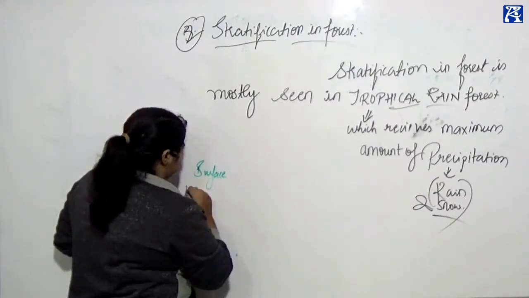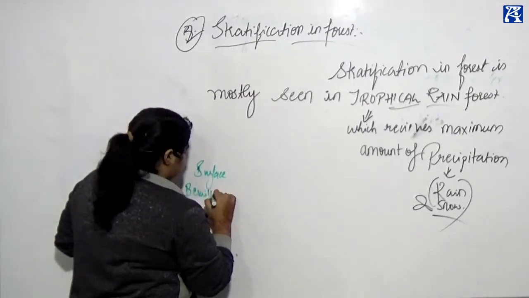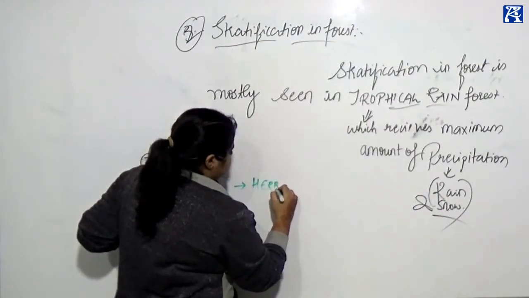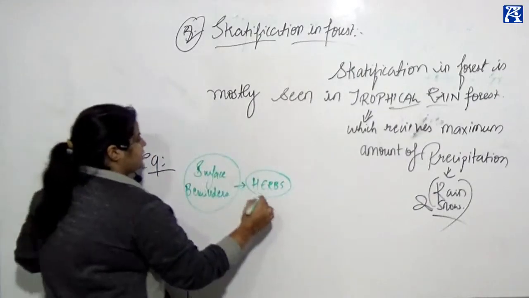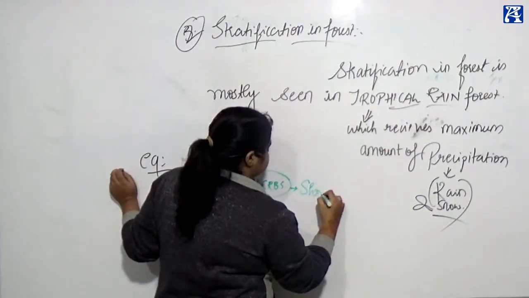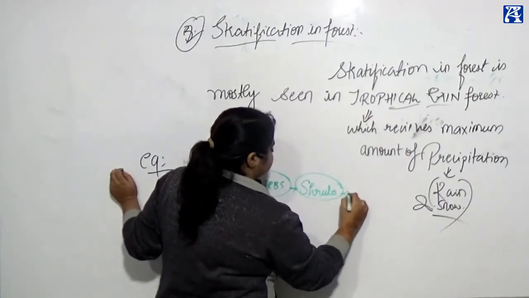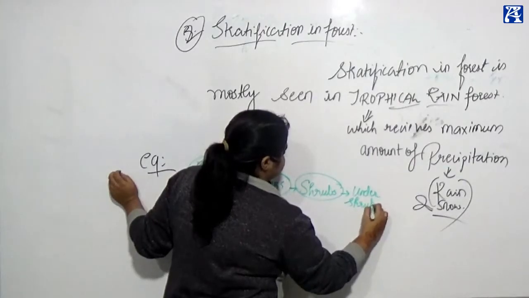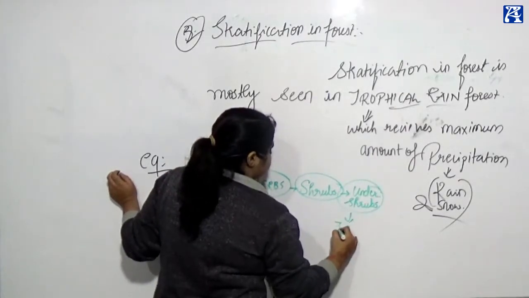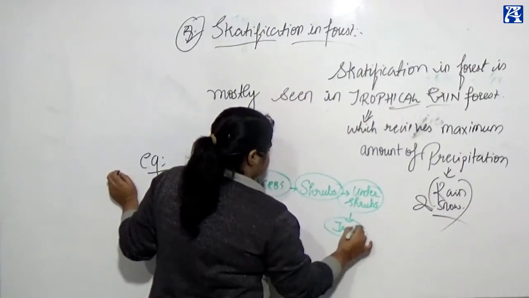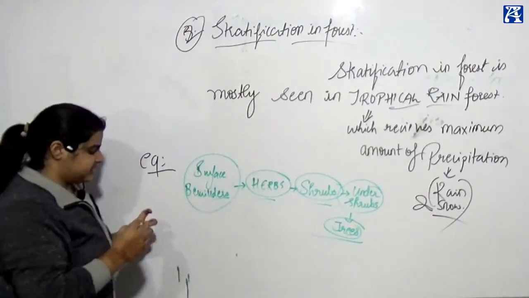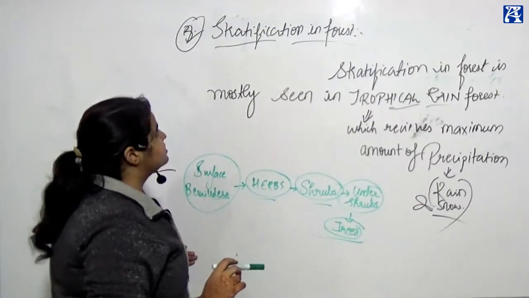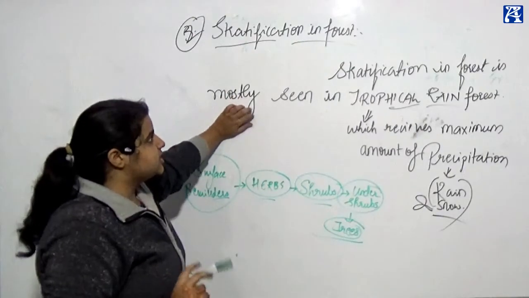Surface boulders, herbs, shrubs, undershrubs, and trees. This is a very good example of stratification in a forest.